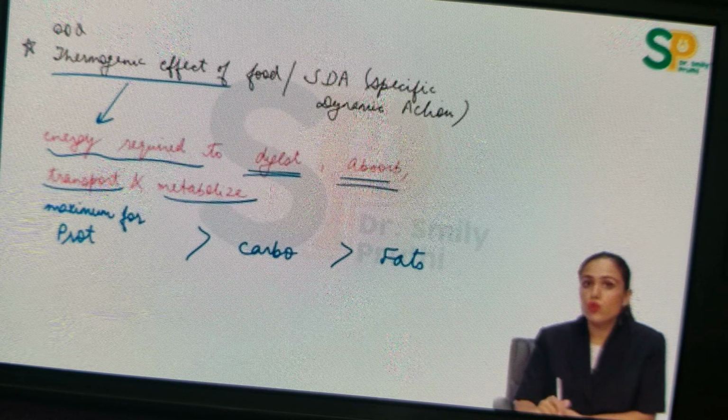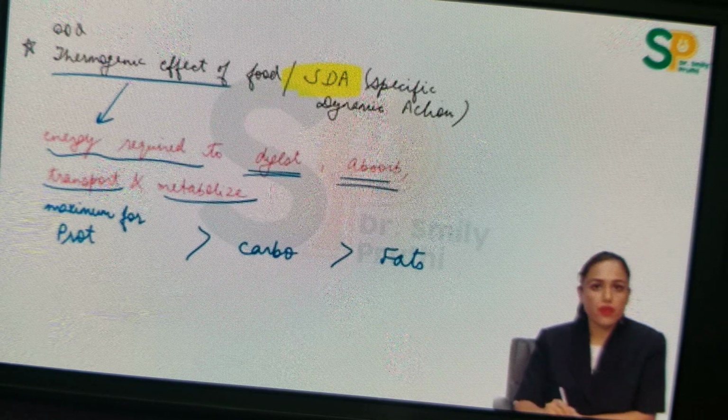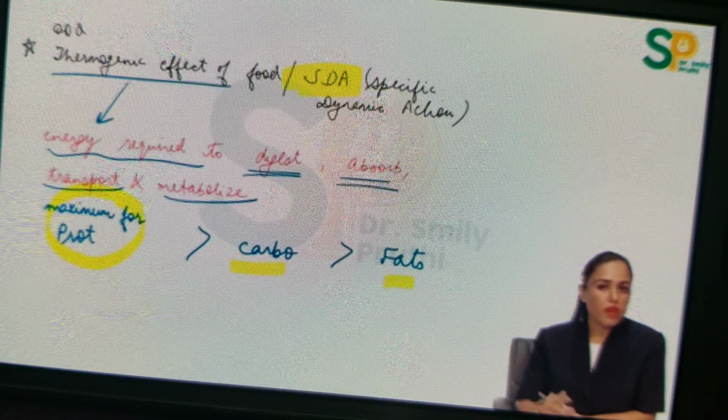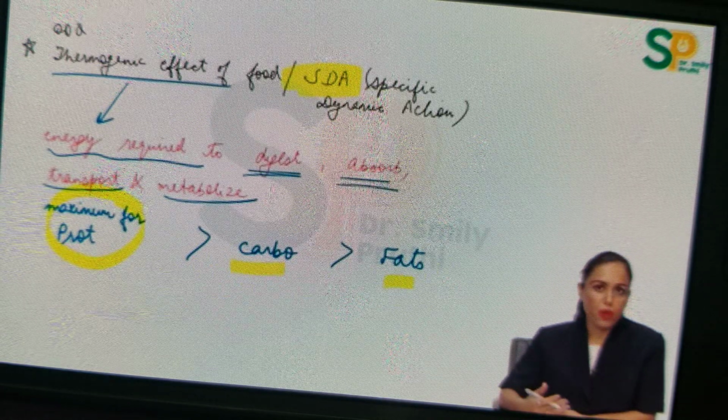This thermogenic effect of food is also known as SDA, that is specific dynamic action. And this thermogenic effect of food is maximum for proteins, then for carbs, then for fats. So when we take proteins in the diet, protein itself will use so much energy of the body that it will help reduce weight.